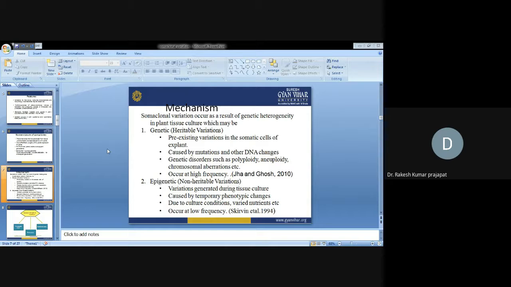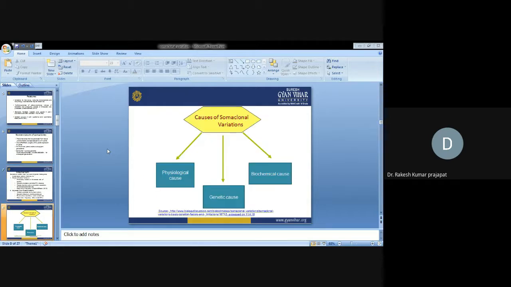They are caused by temporary phenotypic changes due to culture conditions also. Culture conditions such as change in pH, salt concentrations. If some phenolic compound gets generated in tissue culture, all these changes lead to change in the culture condition, and they are responsible for generating chromosomal variations. They occur at low frequency as compared to genetic variations.